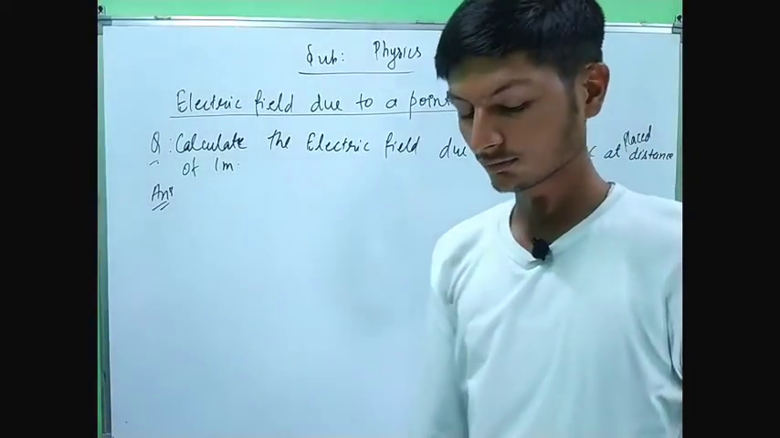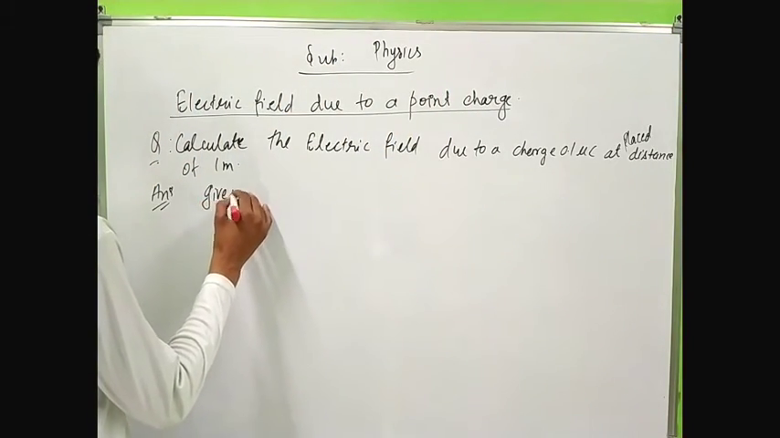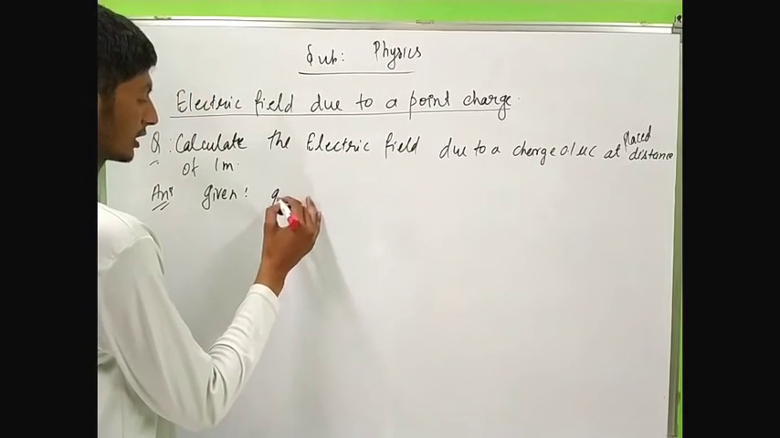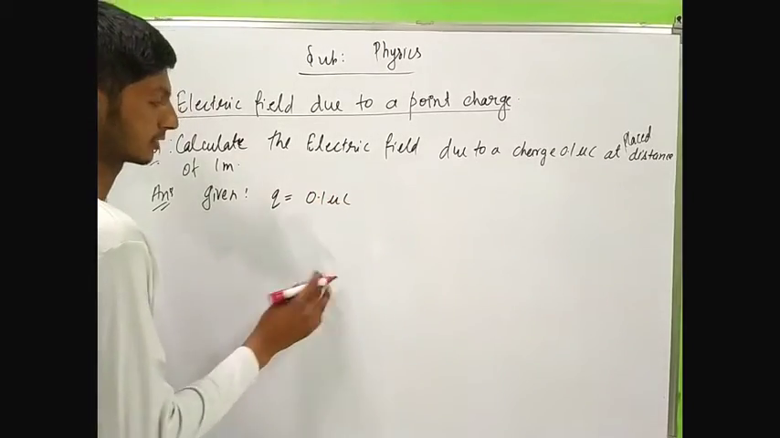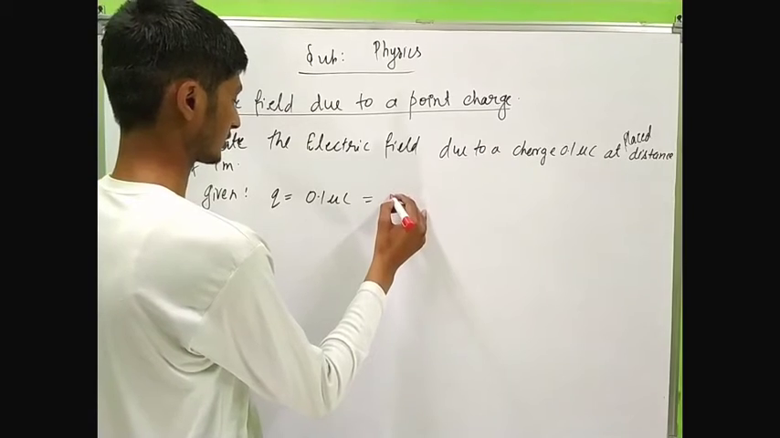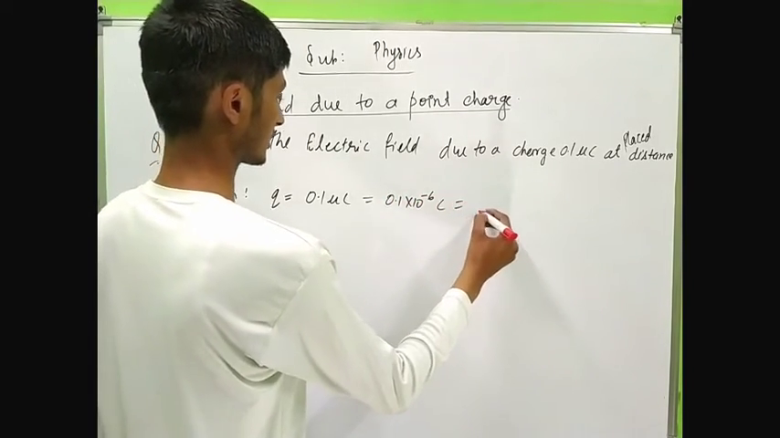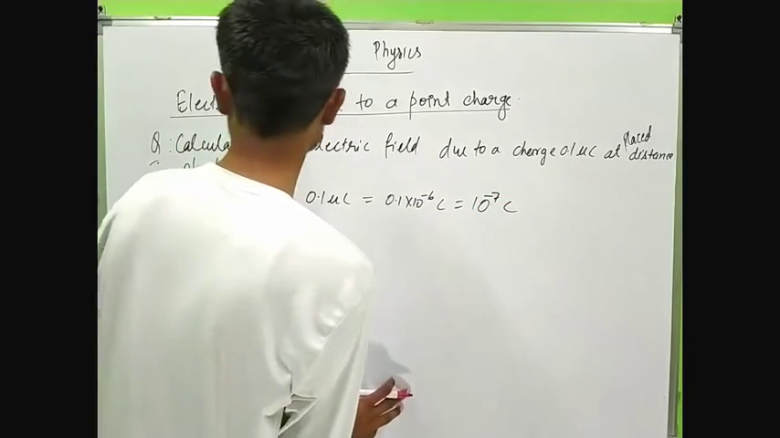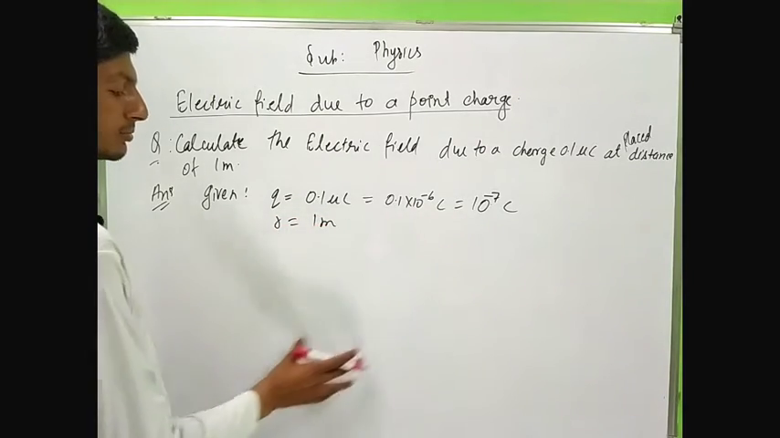Now let's see the answer of this question. We have given the value of charge q is 0.1 microcoulomb. Converting to the standard SI units, 0.1 multiply 10 to the power minus 6 coulomb and that is equal to 10 power minus 7 coulomb, and the distance between them, radius r equal to 1 meter.